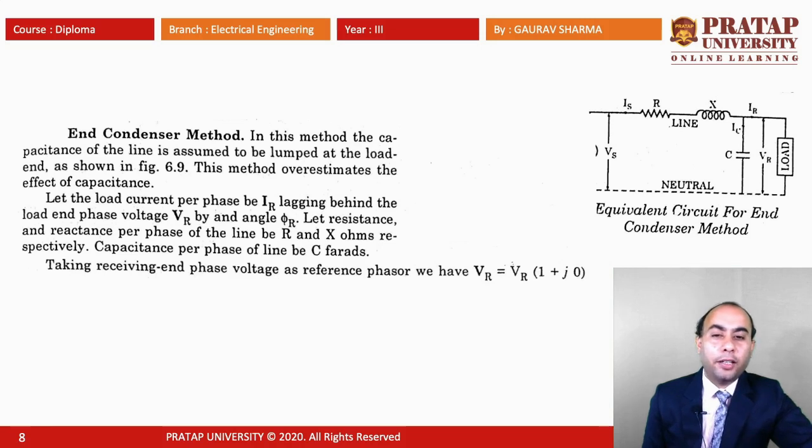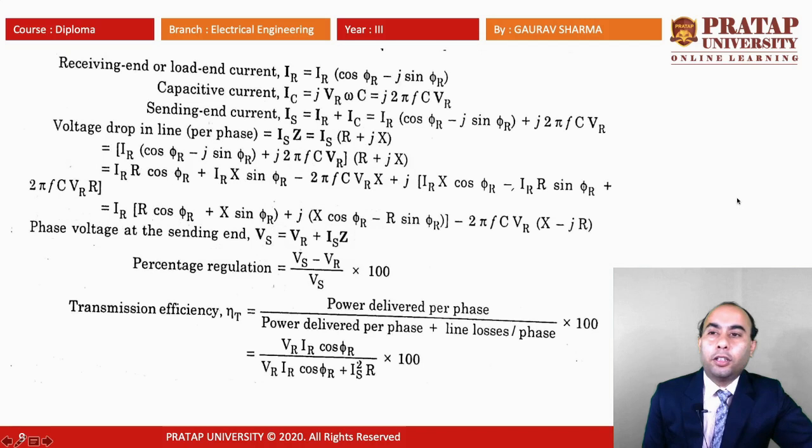Capacitance per phase of the line is C farads, which is connected at the end of the line, or we can say at the receiving end. Taking the receiving end phase voltage as the reference phasor, we have VR equal to VR plus J0. Now the receiving end or load current IR is equal to IR cos phi r minus J sin phi r.